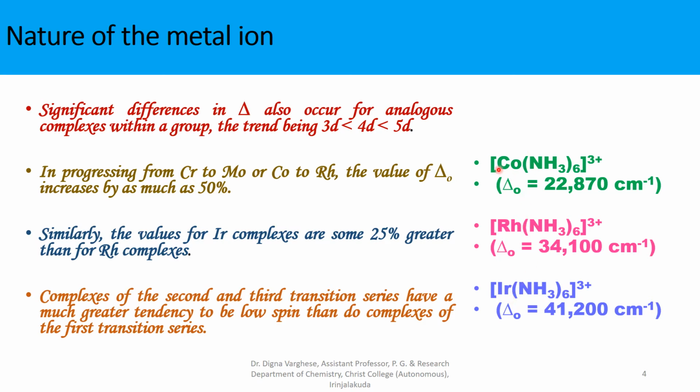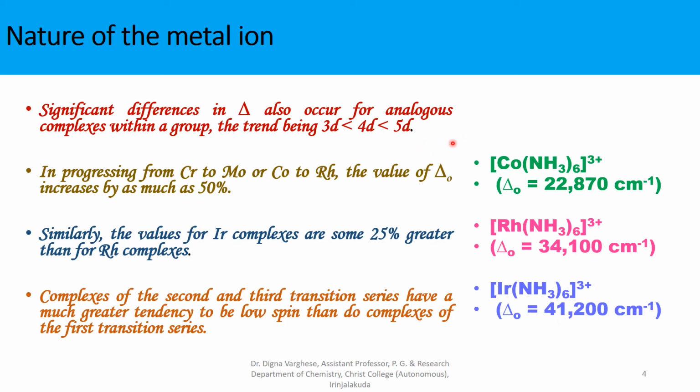Here you can see the crystal field splitting value for the same hexamine complex, but the metal atom is different, that is, from a different transition series. Here you can see cobalt 3 plus, its delta value is 22,870 centimeter inverse, and for the rhodium complex, which comes under the 4D series, it is 34,100 centimeter inverse, and iridium, a 5D series transition metal, its delta value is found to be higher, 41,200 centimeter inverse.